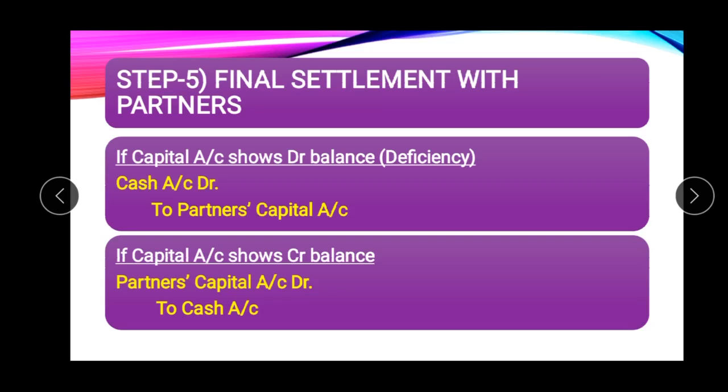Fifth is the last step, final settlement with the partner. If the partner's capital account shows a debit balance, it means the debit side total is more than the credit side total.